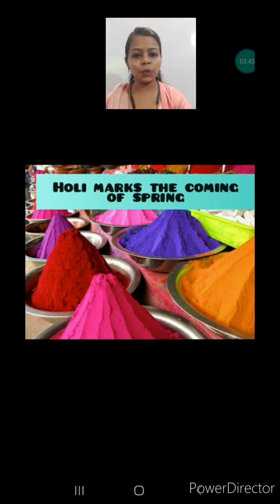The first is Holi. Holi marks the coming of the spring season. You always notice that Holi is celebrated in February or March, and that is the coming of spring. So it is known as the mark of spring. Holi is celebrated to welcome the spring season.